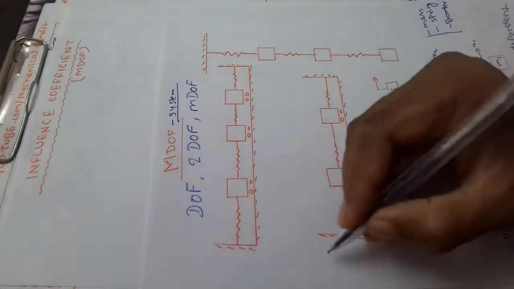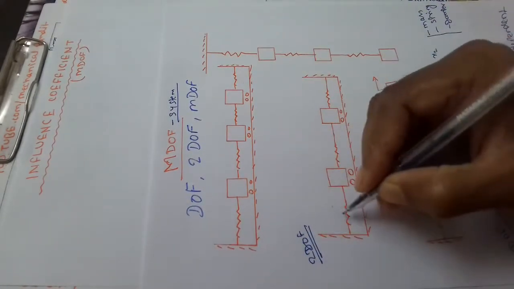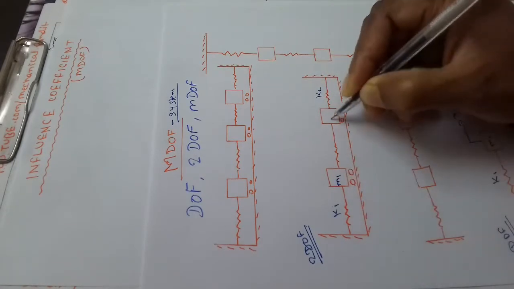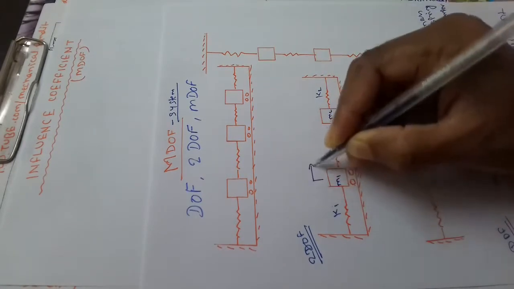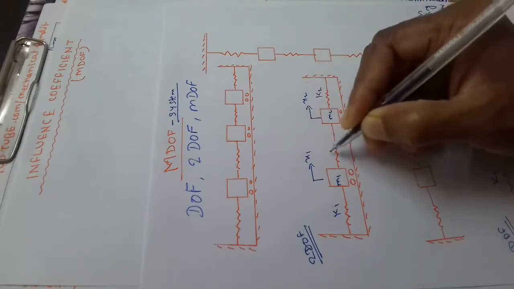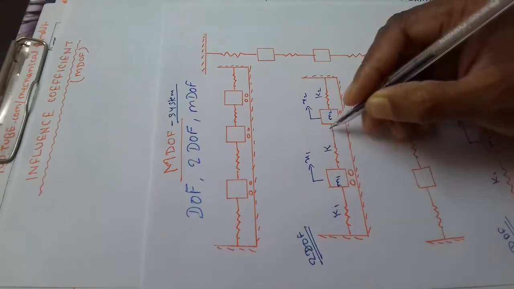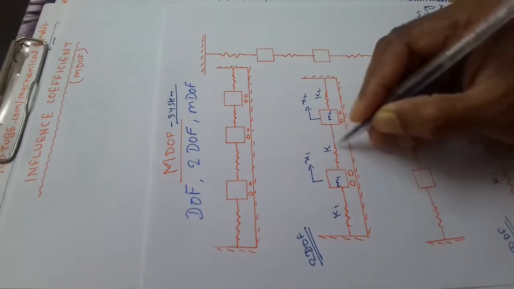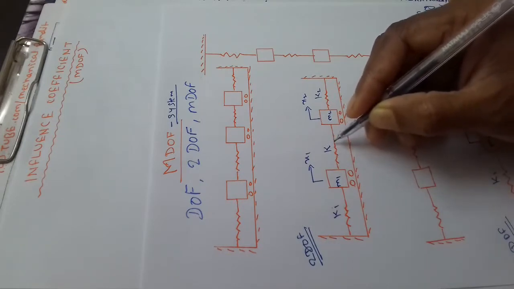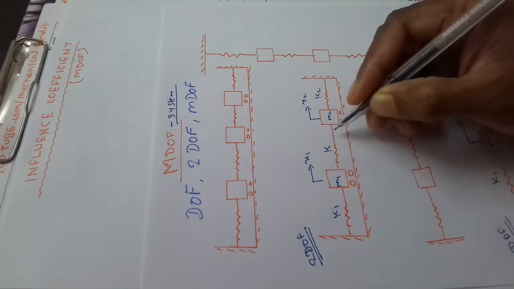इसी 2 डिग्री ऑफ फ्रीडम को हमने यहाँ भी शो किया है, ध्यान दीजिएगा. This is K1, this is K2, mass m1, mass m2, this is displacement x1, this is displacement x2 and this is the coupled spring. This is called coupling. If there is no existence of this spring, then it is called uncoupled mass or uncoupled system.